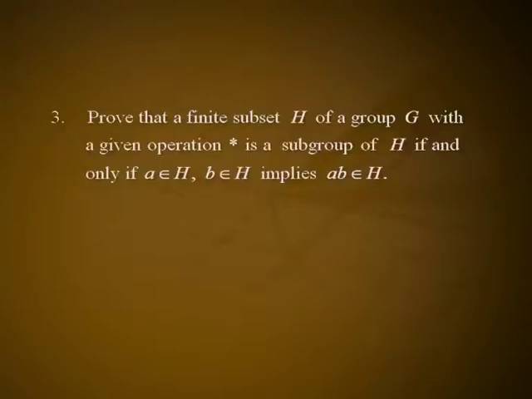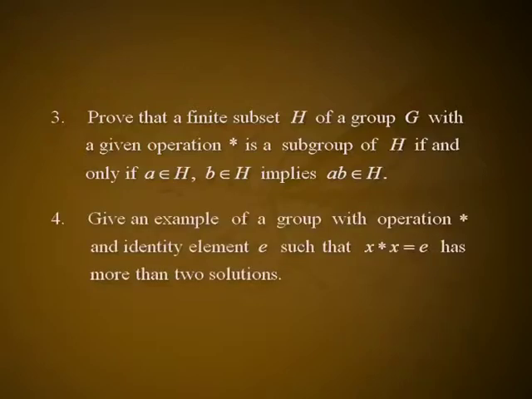Prove that a finite subset H of a group G with a given operation star is a subgroup of G if and only if a belongs to H, b belongs to H implies ab belongs to H. 4. Give an example of a group with operation star and identity element e such that x star x equal to e has more than two solutions.